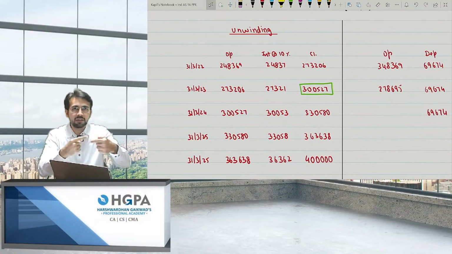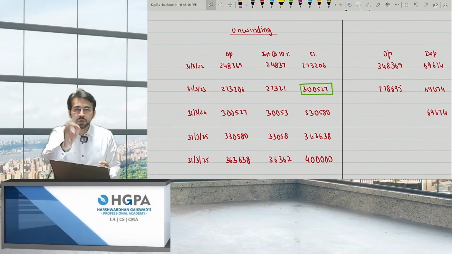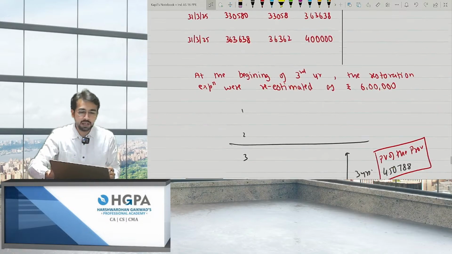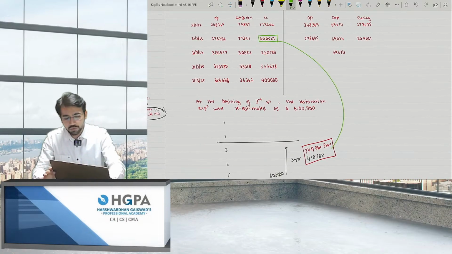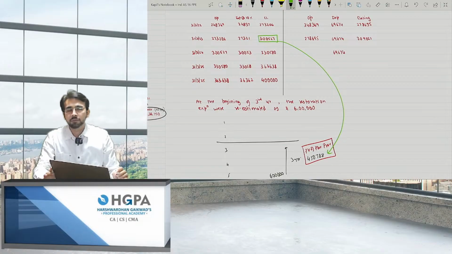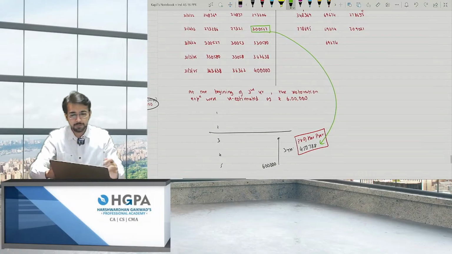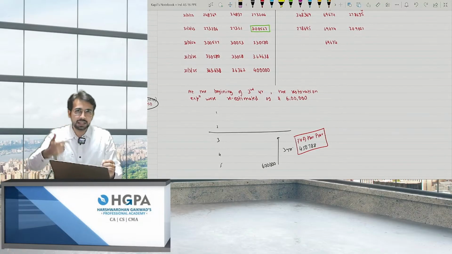Because you have already unwound the interest. So after 2 years, your value was 300,527, but now the value should not be 300,527, it should be 450,788. Do you need to increase the value? The answer is yes. By how much? By the difference. That's why I made the entire table with you.